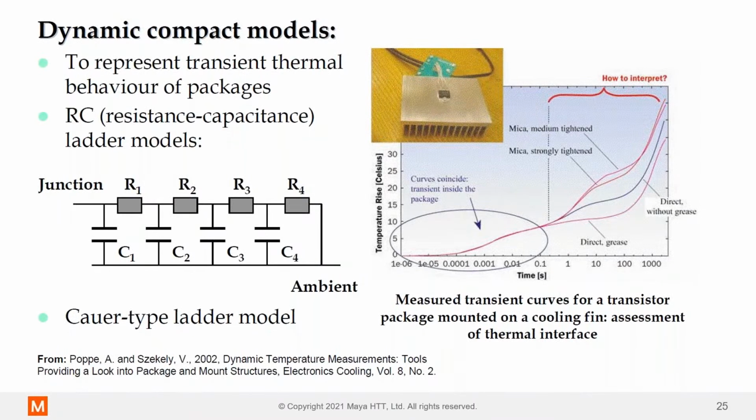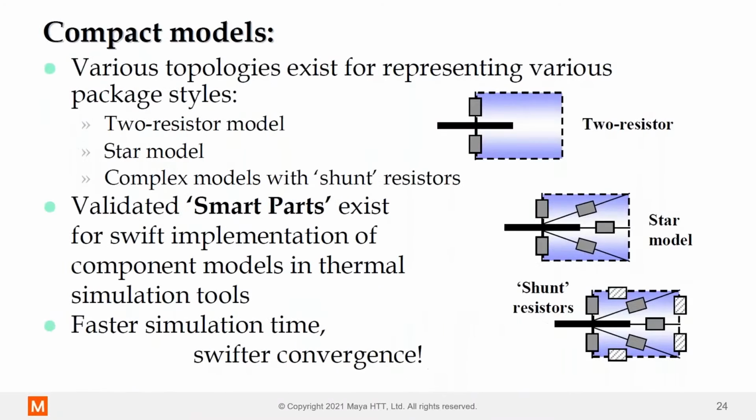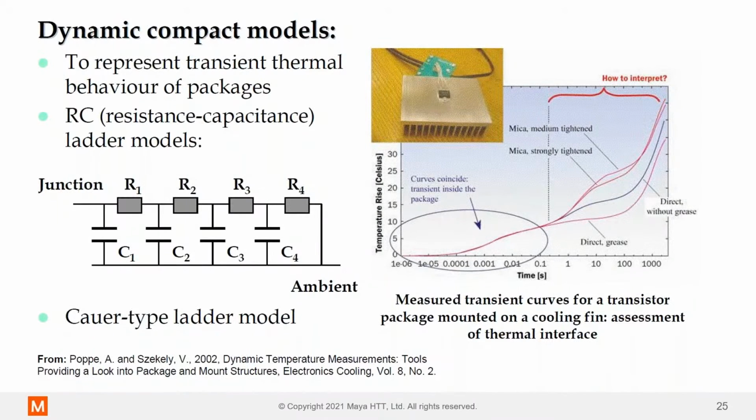You will also have something called dynamic compact models as well. These compact models are great at steady state, when you just have a fixed power dissipation and you just want to see what the final resting temperature is. But when you're looking at transients, i.e., when you have a power dissipation varying with time, or you have maybe an EV drive cycle that you want to look at, where you have, again, power dissipations varying with time, that's when you need dynamic compact models.